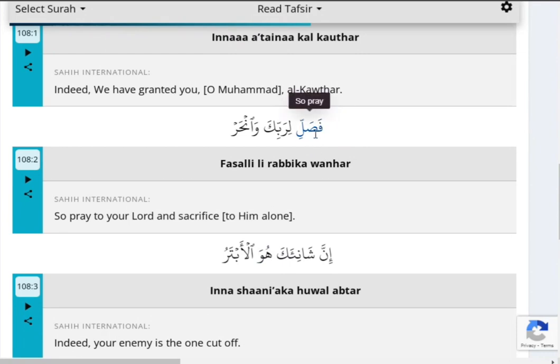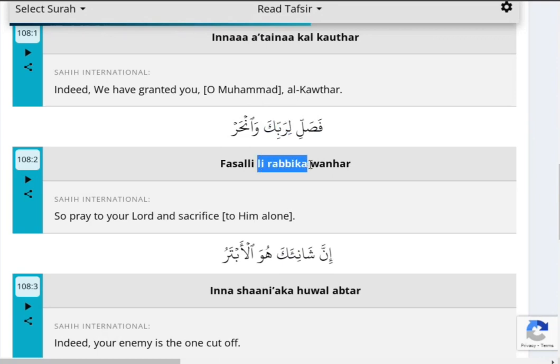Fa fatha fa. Swad goes to lam. Salli. This S sound will be bold because it's coming in the place of Swad. Fa salli. Ra sound will be bold and it will be connected with ba. Li rabbika.